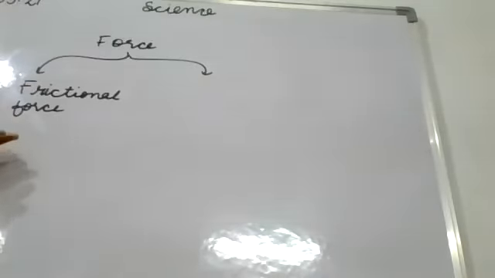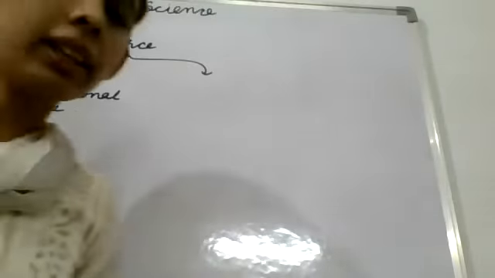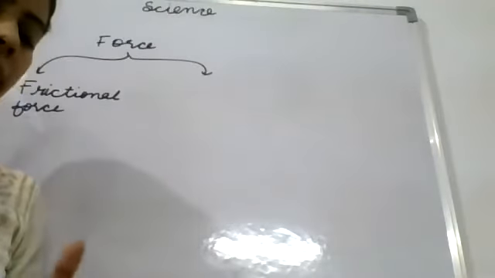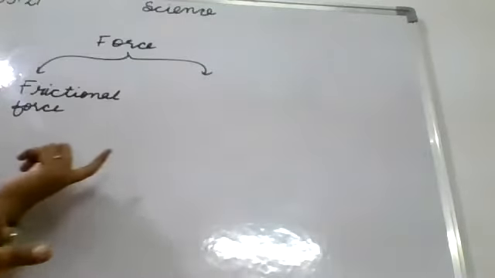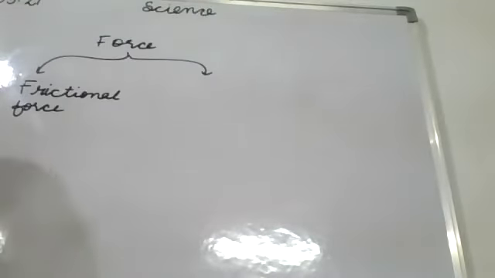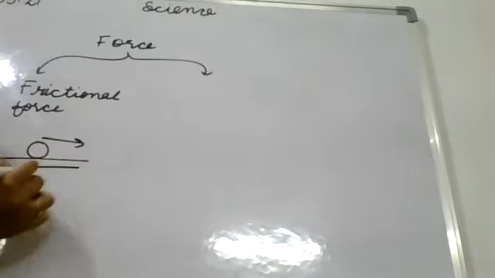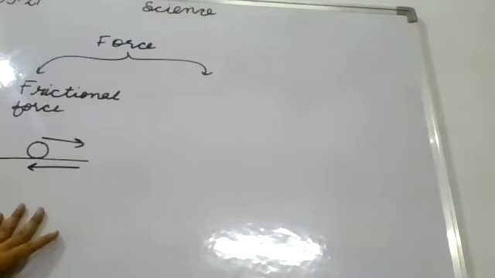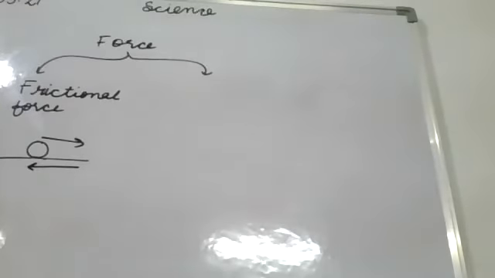It is an example. It is a contact force. In the frictional force, the objects should be in contact with each other. Only then will this frictional force act. Clear? And the direction of the frictional force: if the object is moving in this direction, then the frictional force always acts opposite to it. Clear? The ball and the surface should be in contact with each other. Clear?